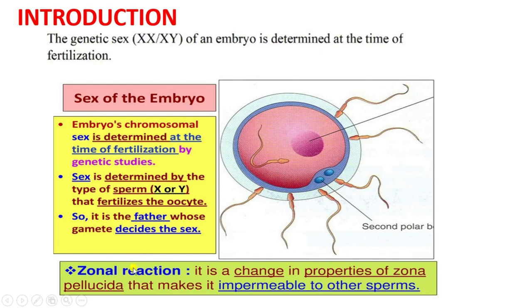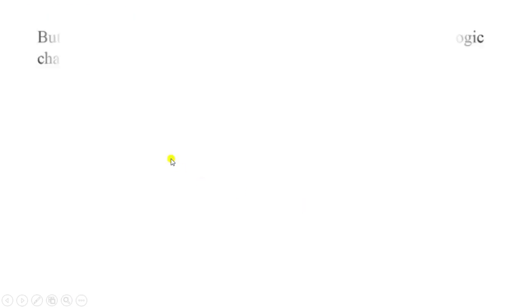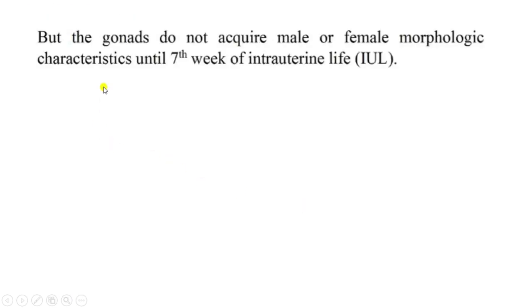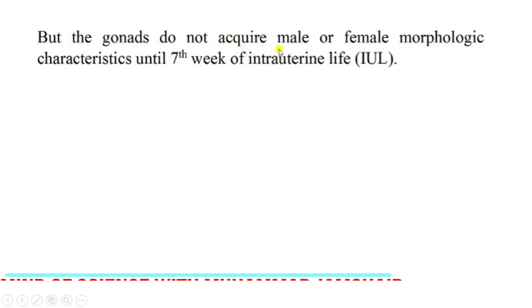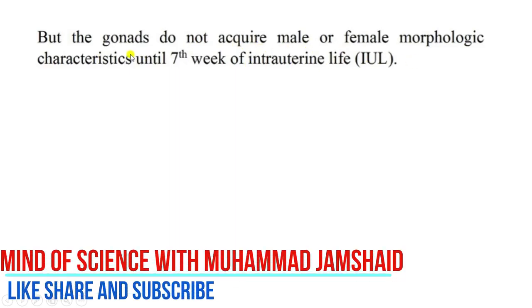Zonal reaction is not our concern. It is a change in the properties of zona pellucida that makes it impermeable to other sperms to prevent further polyspermy, right?